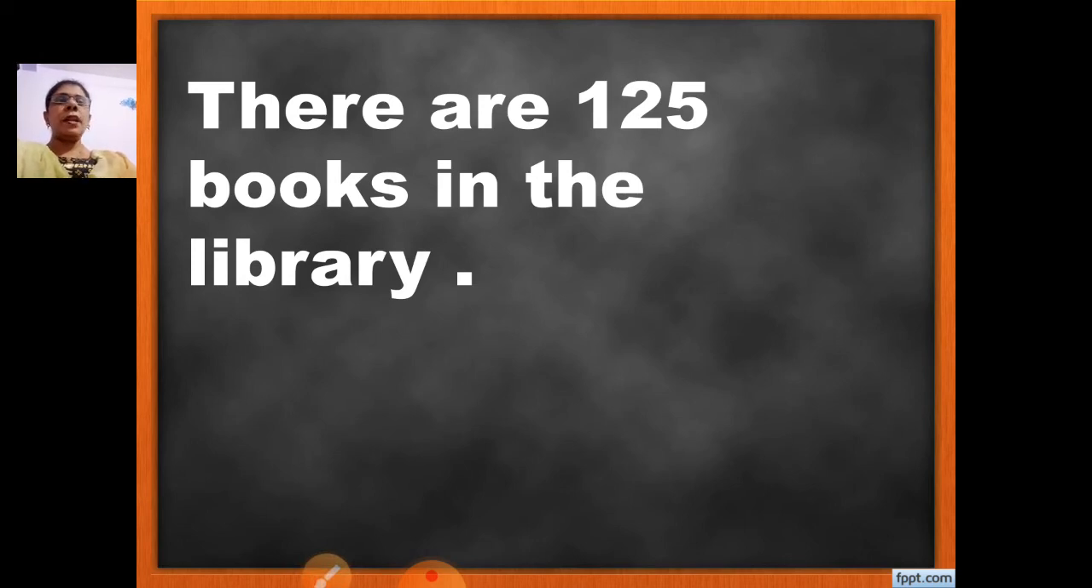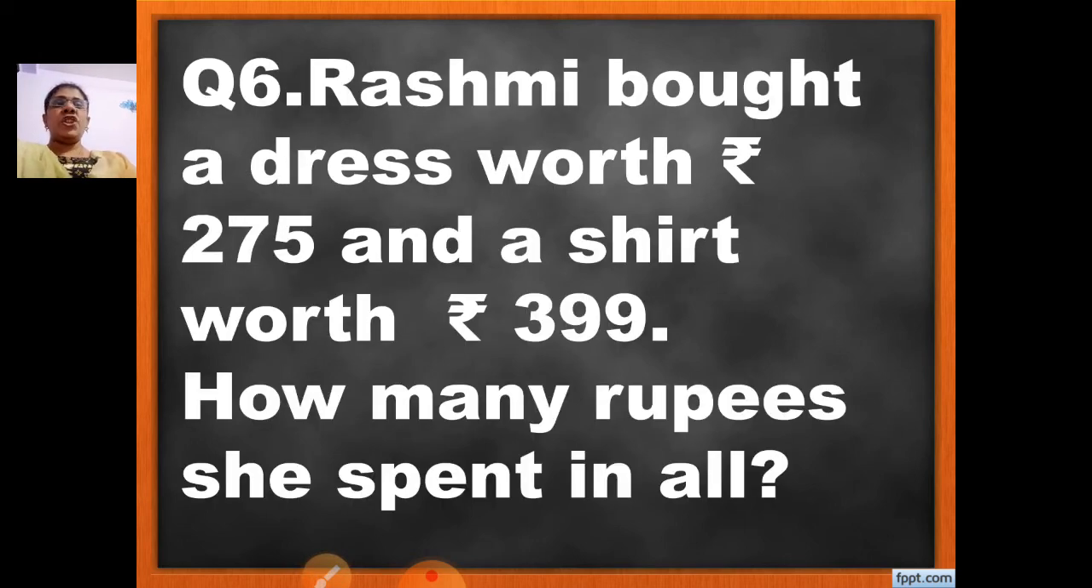Okay. Now next. Rashmi bought a dress worth rupees 275 and a shirt worth rupees 399. How many rupees did she spend in all? Rashmi bought a dress worth rupees 275 and a shirt worth rupees 399. How many rupees did she spend in all?